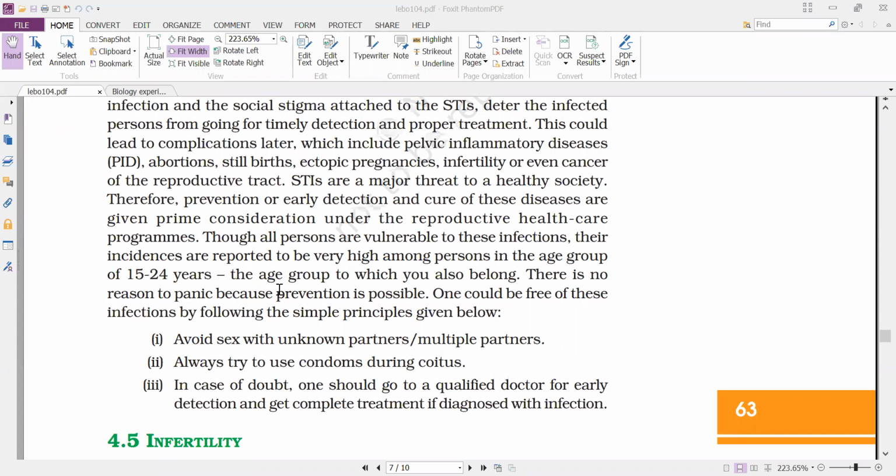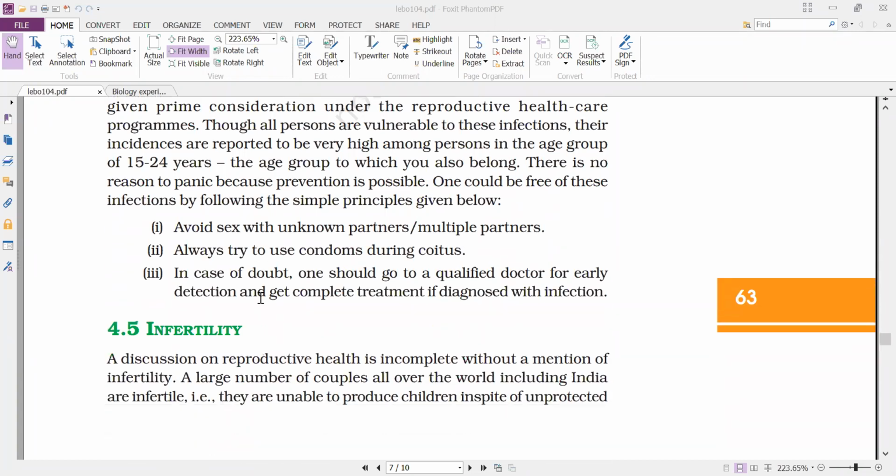One can avoid sexually transmitted infections by following certain principles. That is, avoid sex with unknown partners or multiple partners.